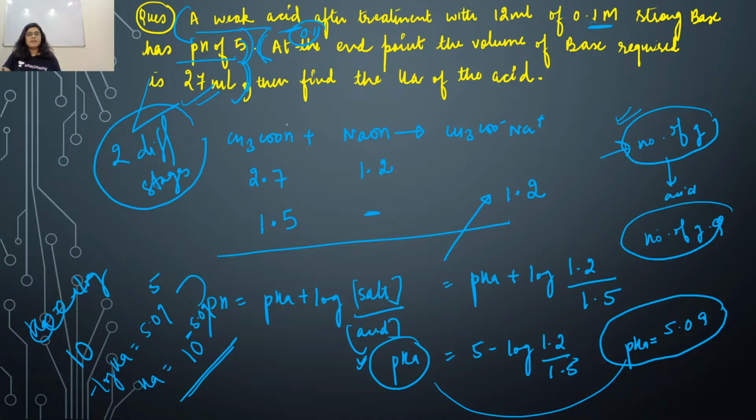And this is the correct way of doing this question, because you have two different stages, two different conditions, and according to that you have to find out the values. This is the correct way of doing this particular question. So with this we have concluded our topic on buffer.